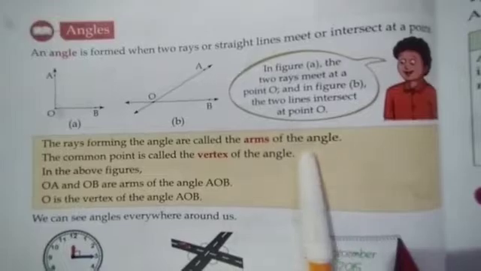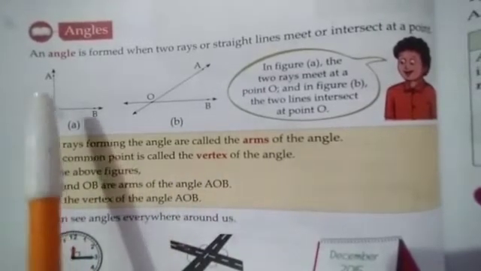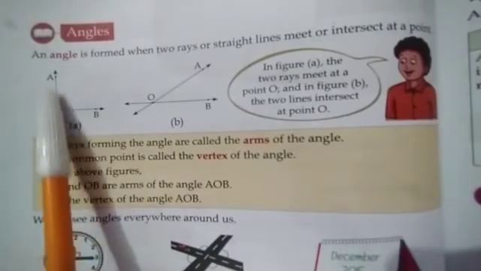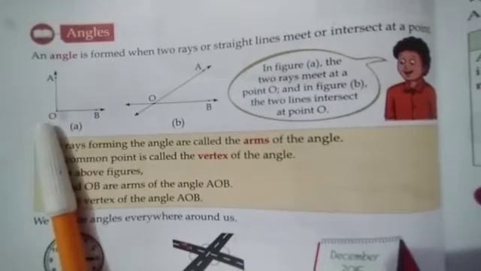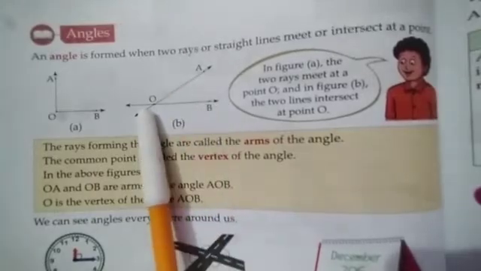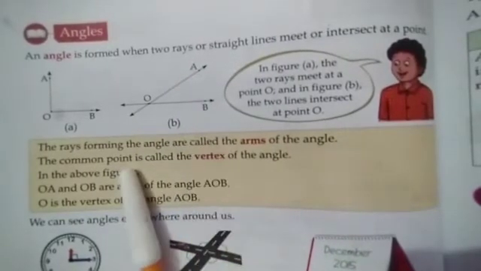That is, the arms of the angle. What are the arms of the angle? They are OA and OB. Listen, the ray OA and ray OB are the arms of the angle.